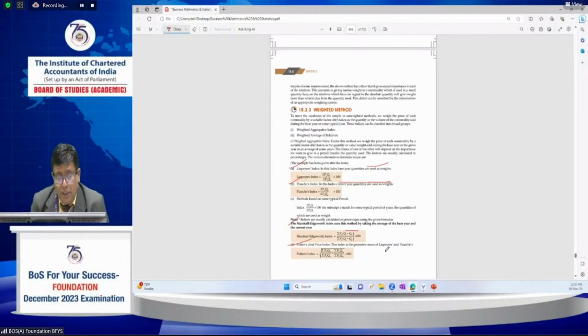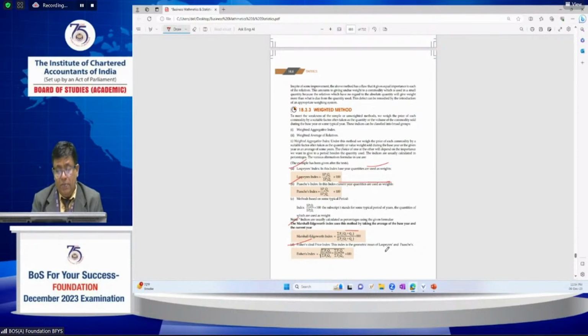Whereas coming to the Marshall-Edgeworth index number, it takes the average of base year and current year quantities as weights. Sigma Pn into (Q0 plus Qn), by summation of P0 into (Q0 plus Qn), into 100.